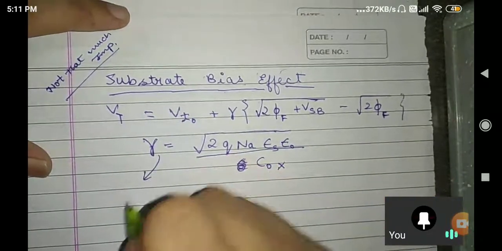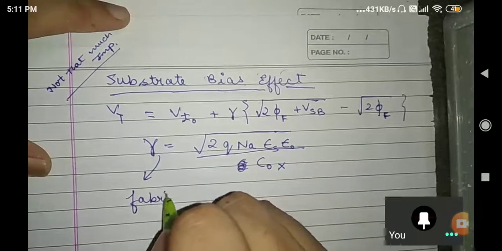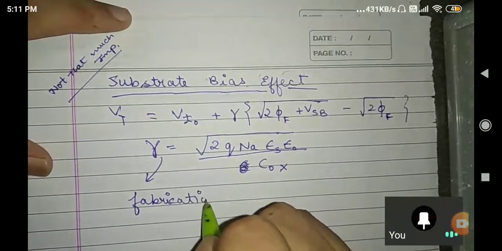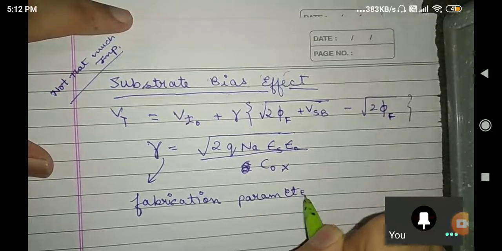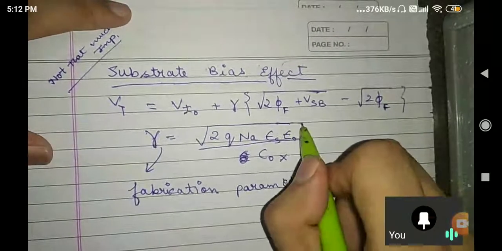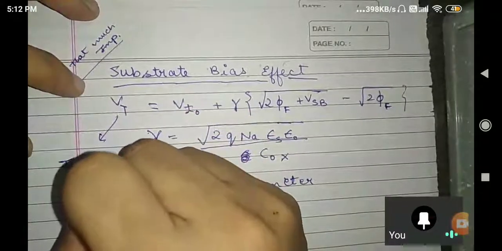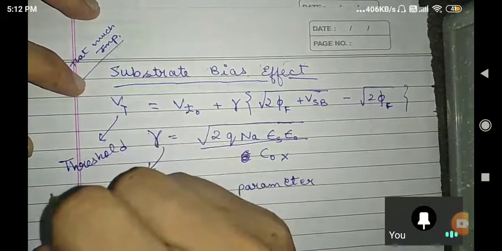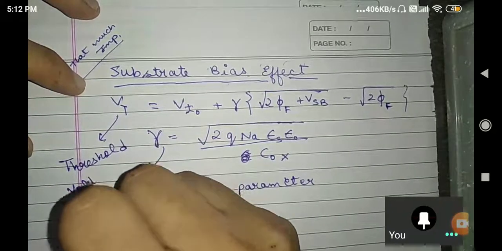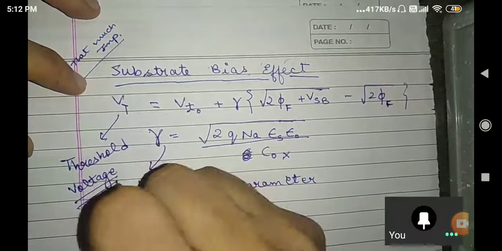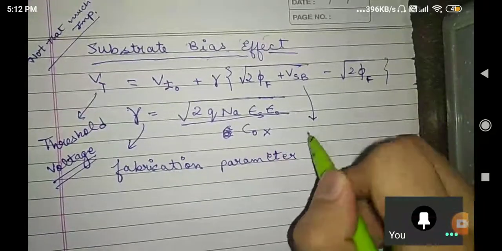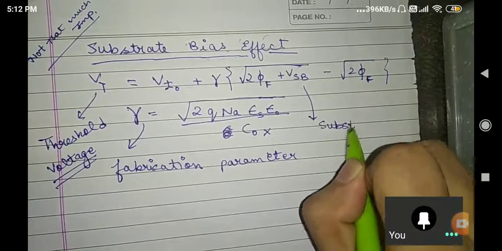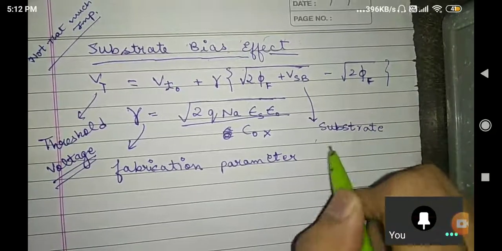What do we call this? This is our fabrication parameter. The formula for this is this. Now, what is Vt? Vt is our threshold voltage. And what is Vsb? This is our substrate voltage.